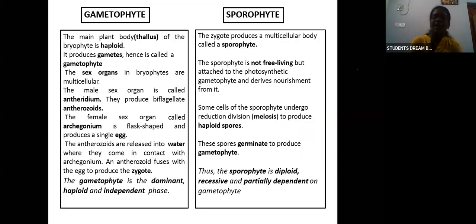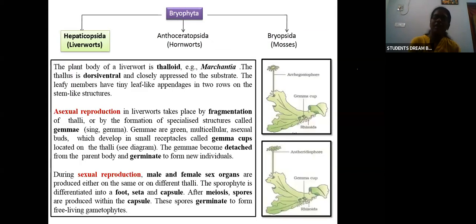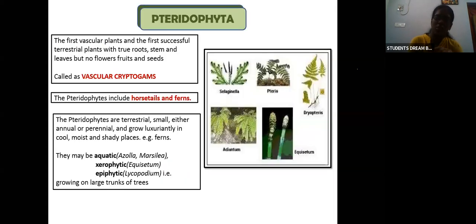Then they have two different phases in the life cycle, then the economic importance of bryophyta, and the two important types, liverworts and mosses. Clear till here?